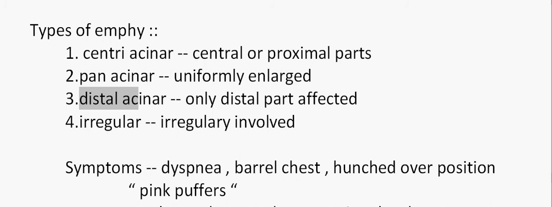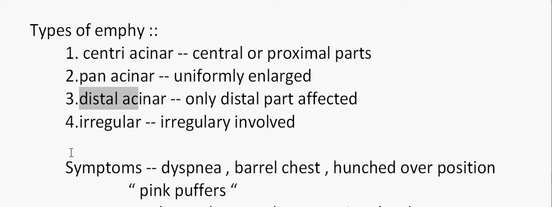So generally what happens in emphysema is there is trapping of air inside the alveoli, and that leads to poor gas exchange, and that would eventually lead to hypoxemia, that is decreased oxygen in the blood, because the diffusion capacity decreases in emphysema. That is, the process of oxygen and carbon dioxide exchange between the alveoli and the blood vessels is obstructed. So eventually there is loss of elastic tissue because of deficiency of alpha-1 antitrypsin. That would lead to collapse of the lungs during expiration, and this is the major and important cause for the chronic airflow obstruction which is seen in severe emphysema cases.